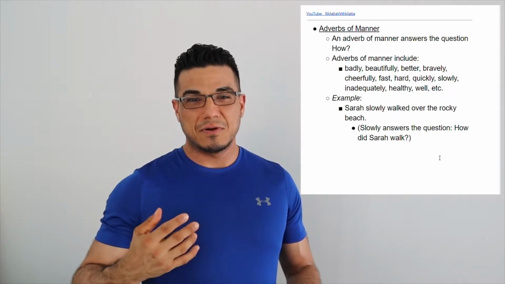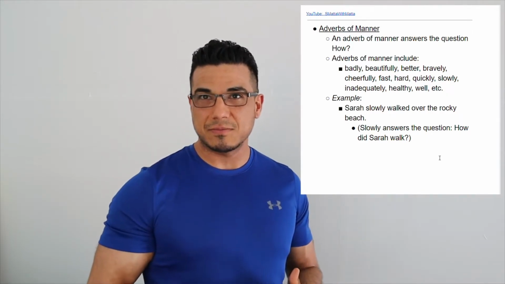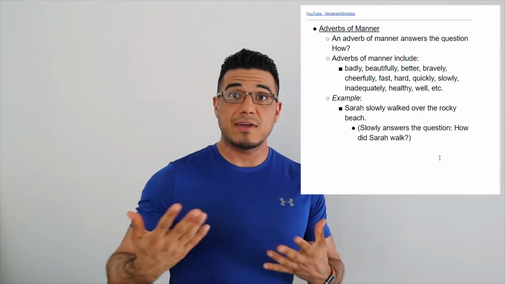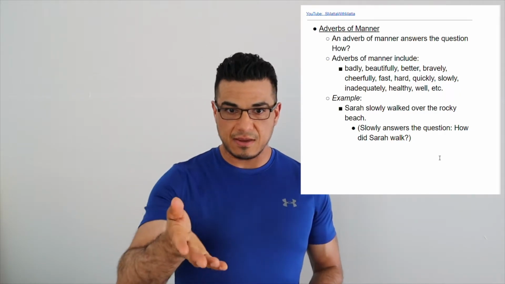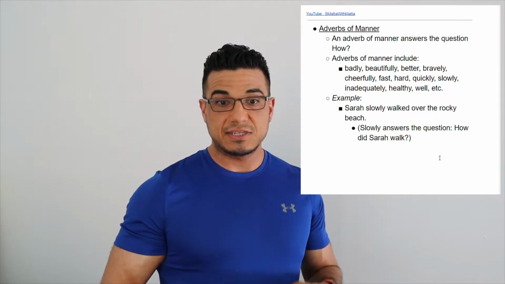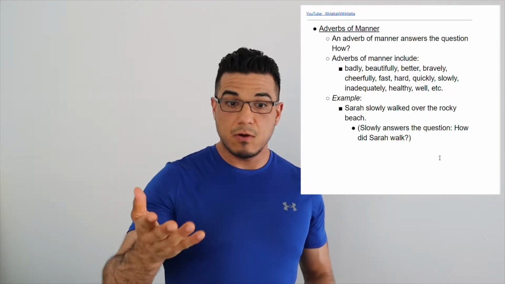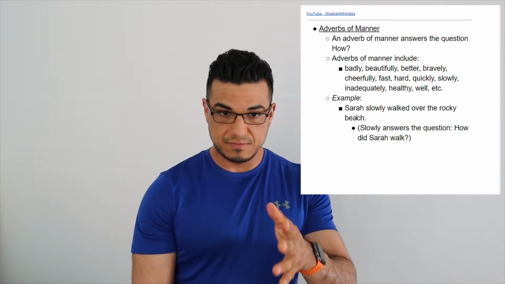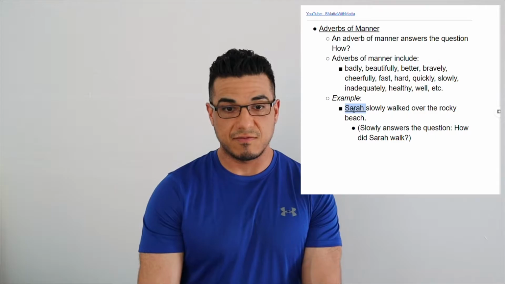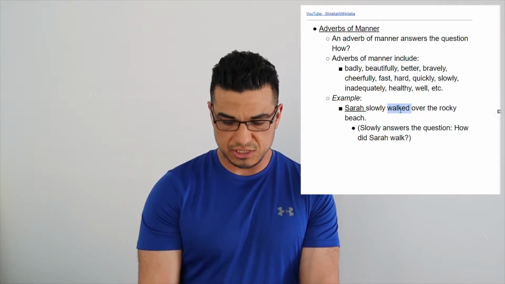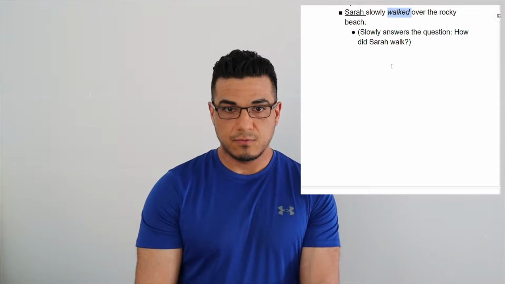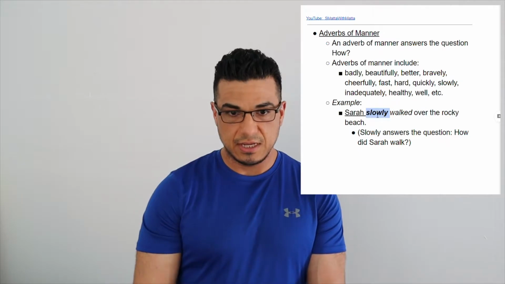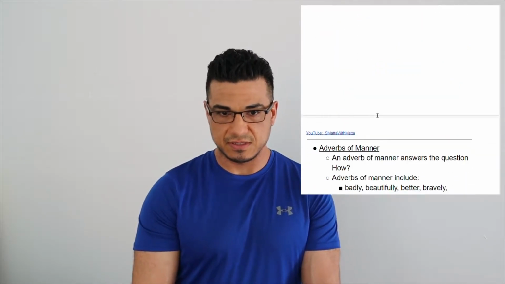But anyway, so adverbs of manner tell you how something happened, right? So the verb tells you what's happening. The adverb describes how that thing is occurring. I know I've already given an example over here, which is Sarah slowly walked over the rocky beach. So looking first at the sentence, we're going to break it down. We have Sarah being our subject. We know that she walked, but in what manner did she walk? Oh, well, she walked slowly, right?